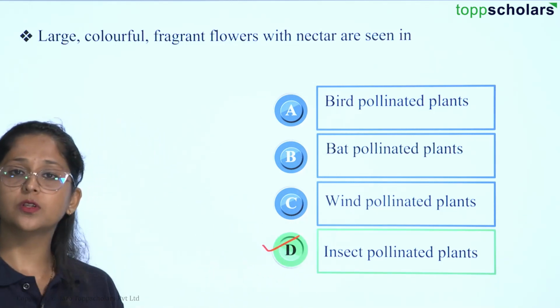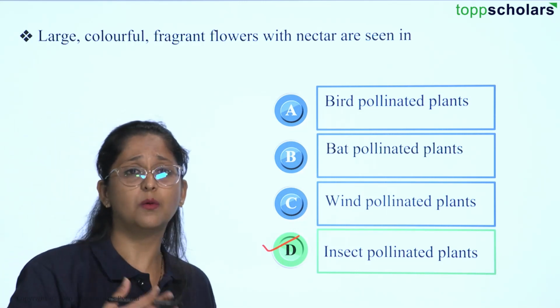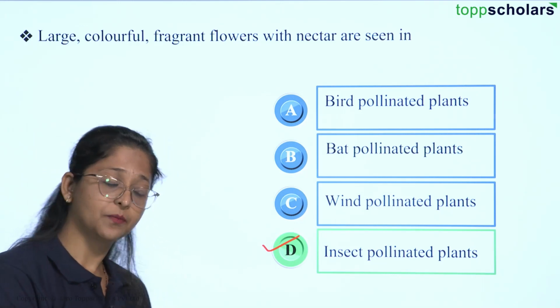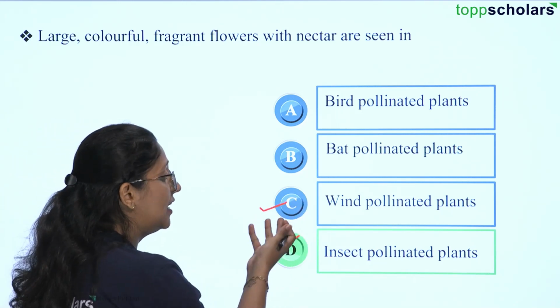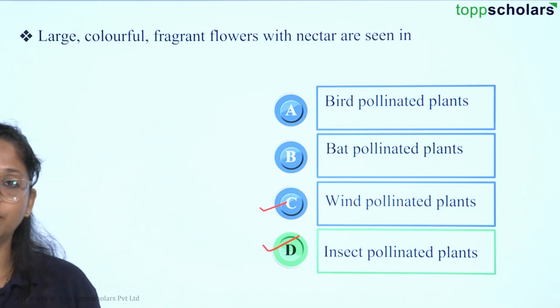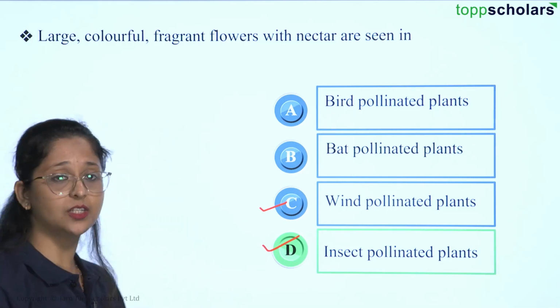The rest of the options are incorrect because when plants are pollinated by birds, you do not require large colorful fragrant flowers with nectar. It is the same for bats. And for wind pollination, ideally we require very different features. The pollen grains should be very light. For wind, you don't have to use such attractants, right? So the correct answer would be option D.